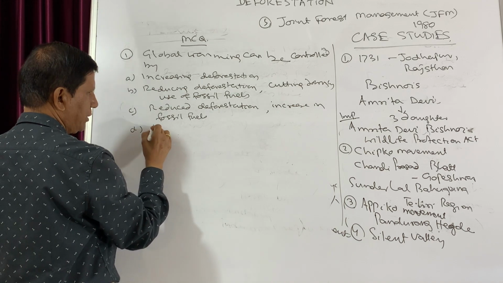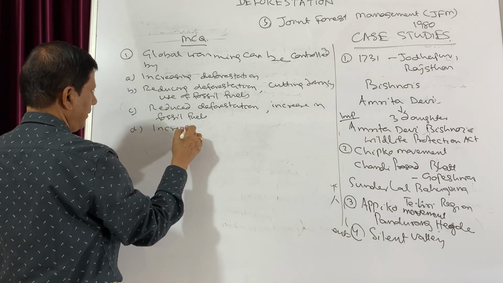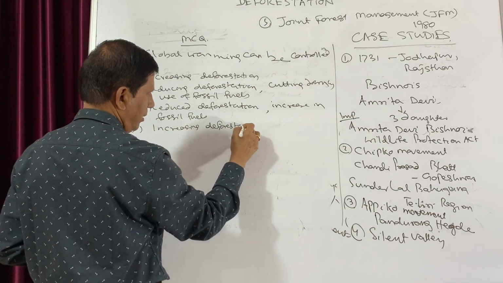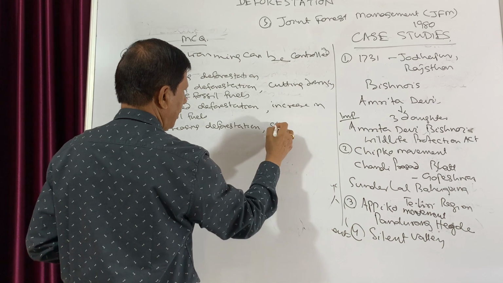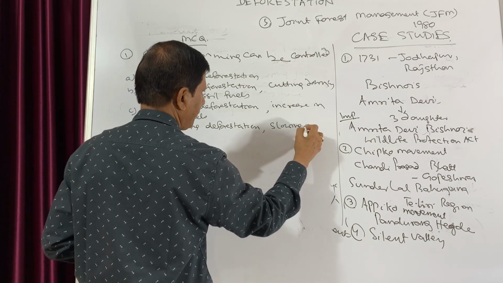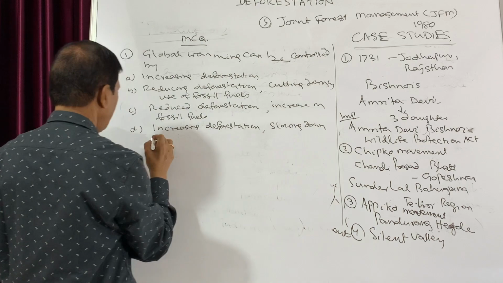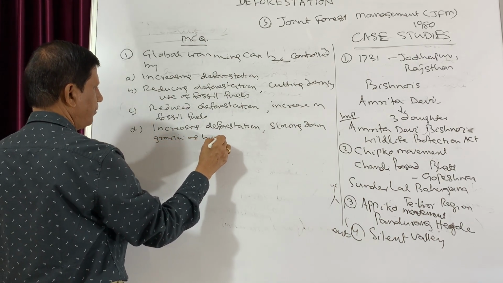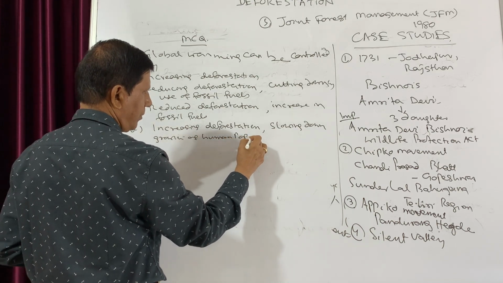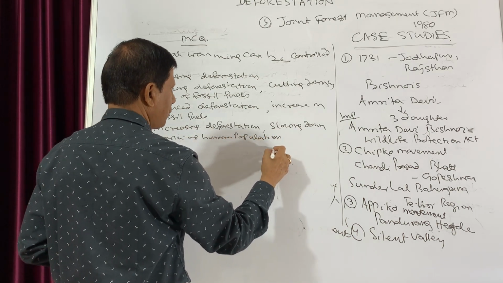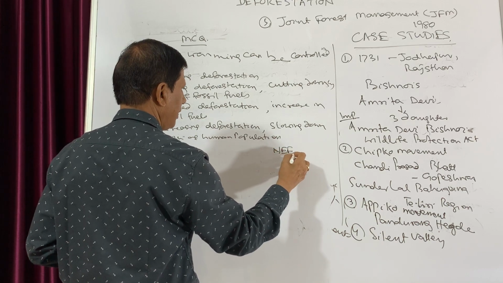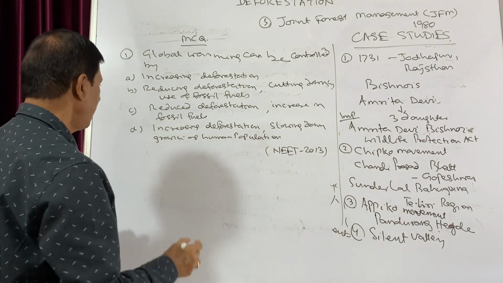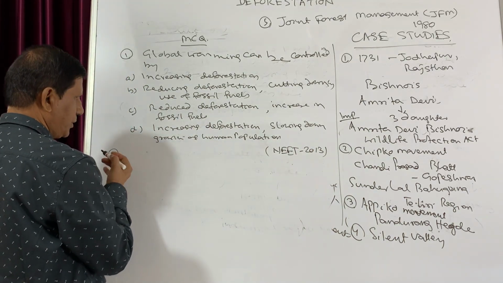And the fourth one is increasing deforestation and slowing down growth of human population. And this question was asked in NEET 2013. Now let us discuss the second question.